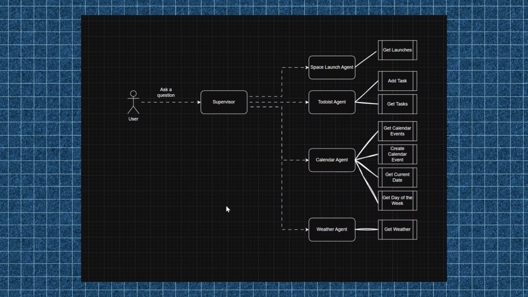With the new Gemini model in place, I was able to successfully test the multi-agent architecture with two agents. The first was the Space Launch Agent, which used the Launch Library API that I used in my Launch Map project to get upcoming launches. The second agent was the Weather Agent, which used the Open Weather API to get current weather for a given location. Before moving on to the UI, I wanted to add a couple more agents and tools to enhance what my AI assistant could do.